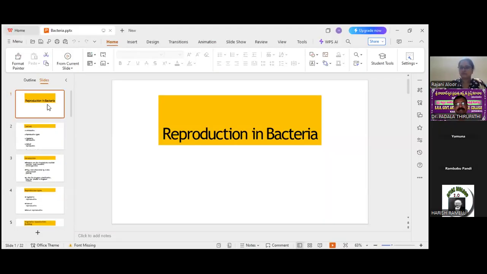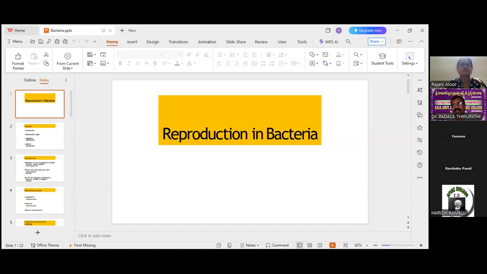Previously, Madam has clearly explained the structure and types of bacteria based on flagella, types of nutrition, and other important characteristic features. Today Madam is going to continue the topic of bacteria with reproduction. Bacteria show two types of reproduction, asexual reproduction and sexual reproduction.